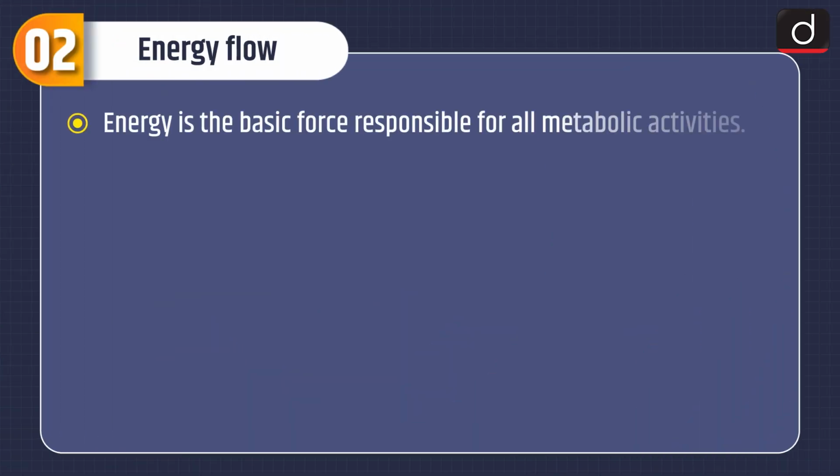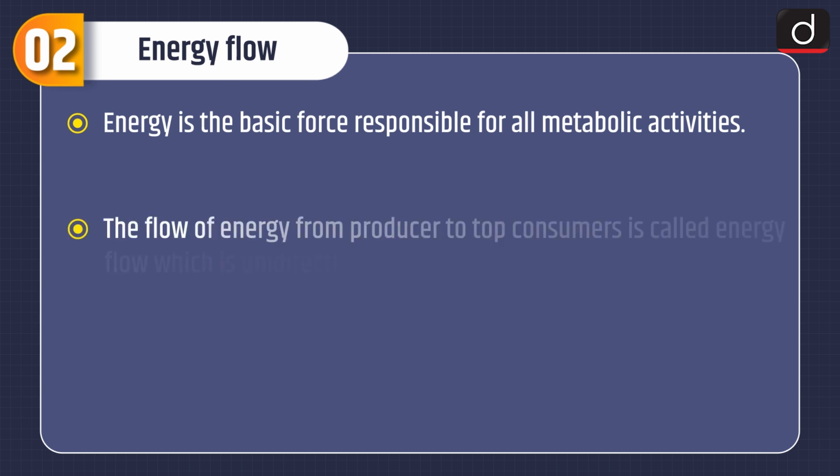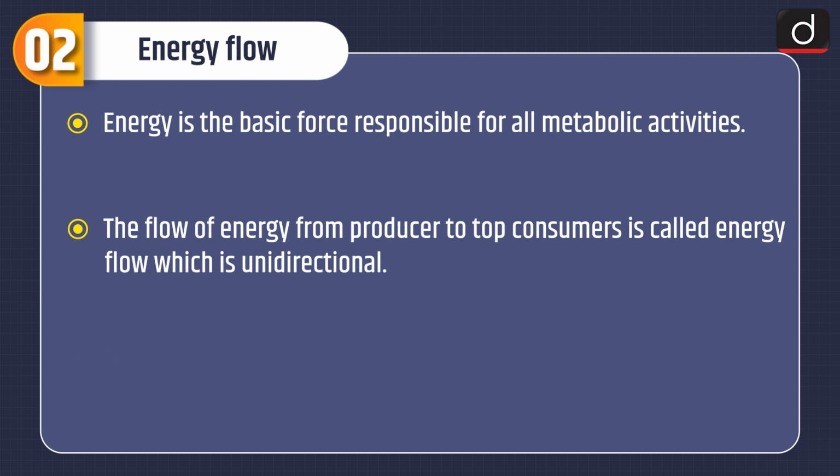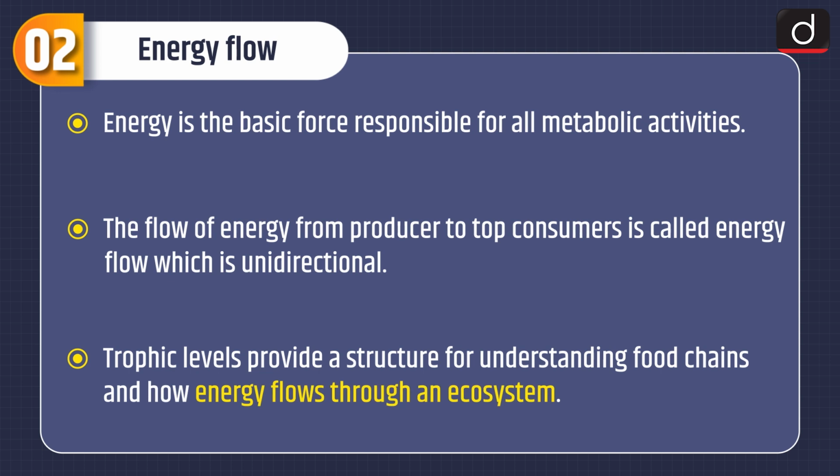Now let's discuss energy flow. Energy is the basic force responsible for all metabolic activities. The flow of energy from producer to top consumers is called energy flow, which is unidirectional. Trophic levels provide a structure for understanding food chains and how energy flows through an ecosystem.